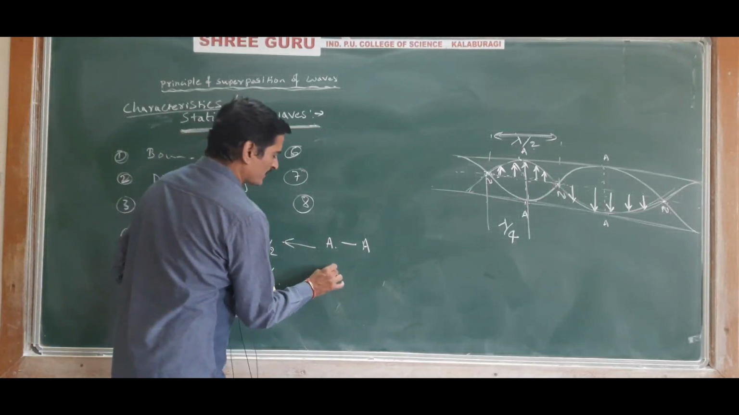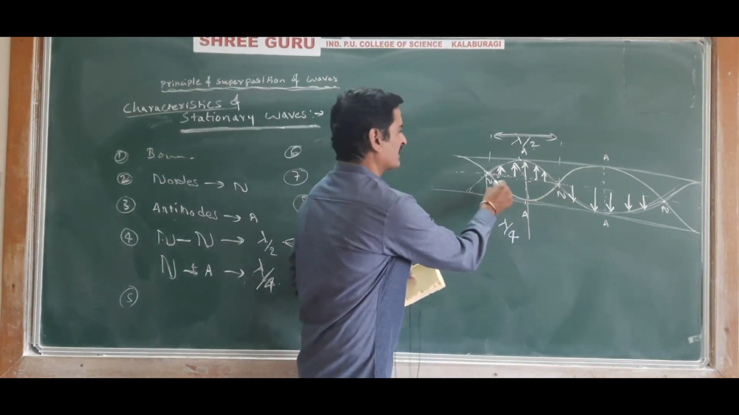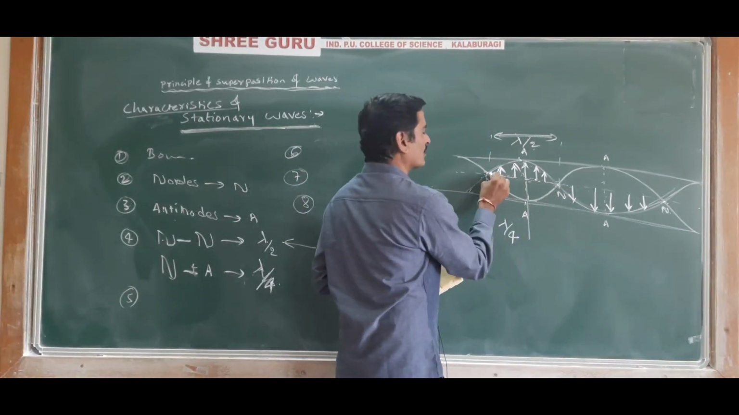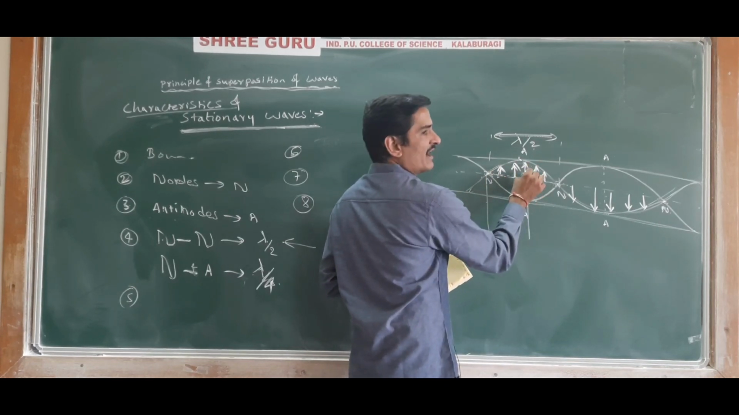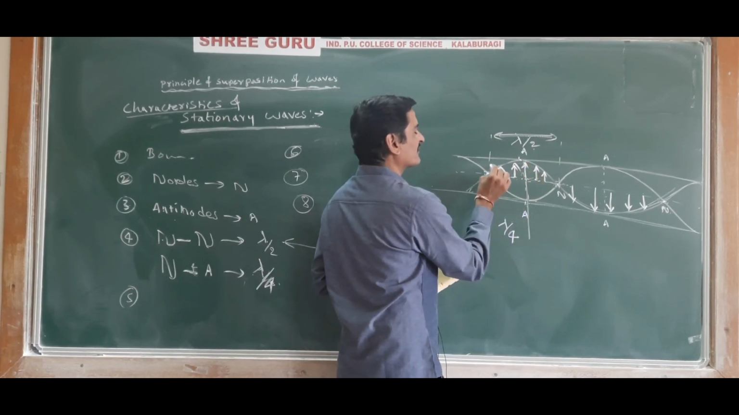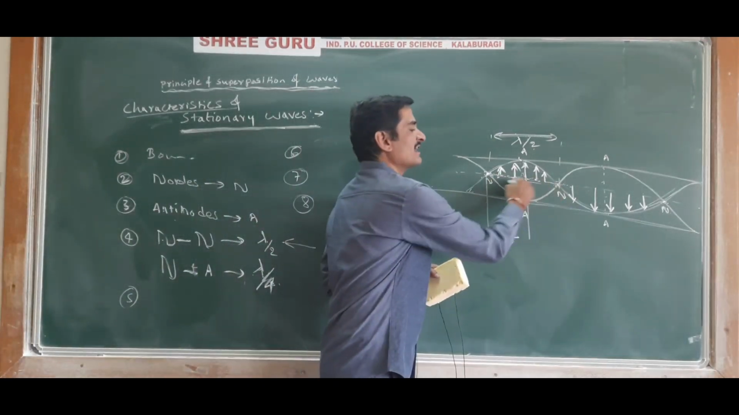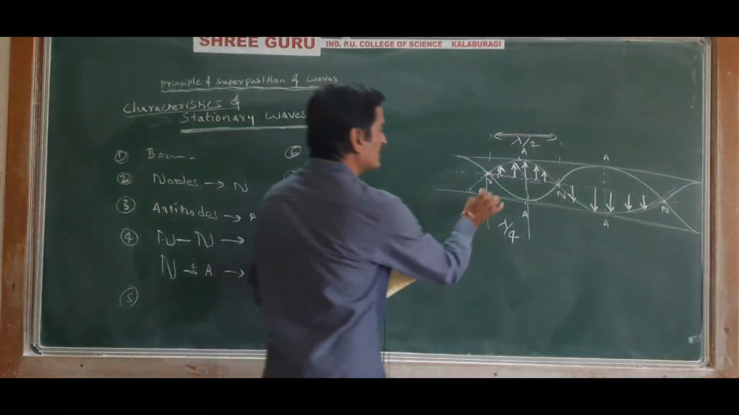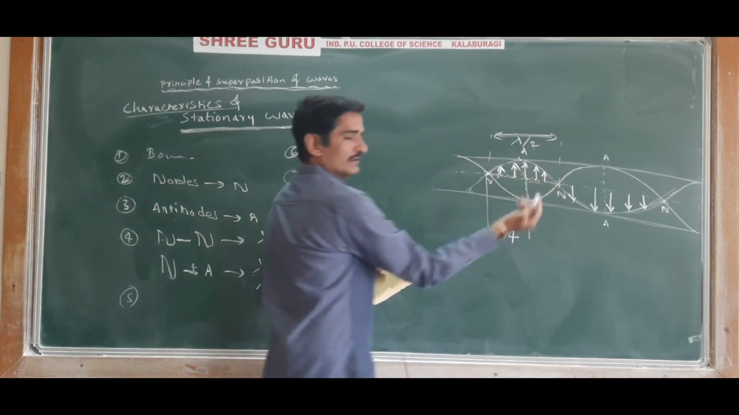And further, some more points you can also write. All the particles will have different amplitude. The amplitude is 0 at the nodes and the amplitude is maximum at the antinodes. So amplitude increases from node to antinode. The particles of the medium vibrate with different amplitude: zero at the nodes and maximum at the antinodes.